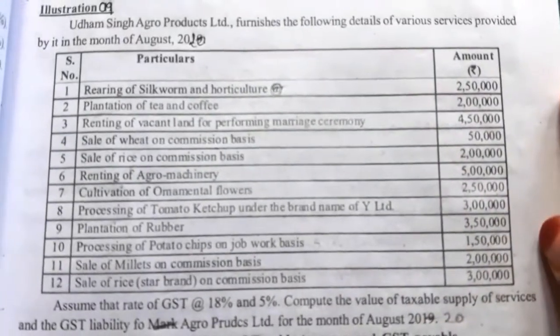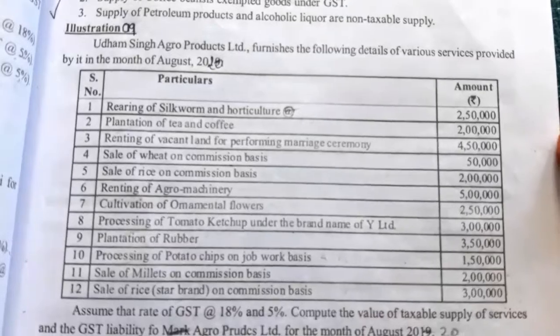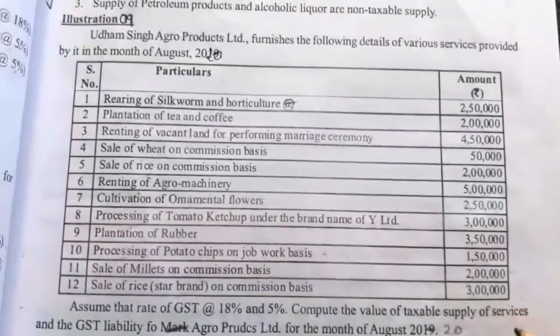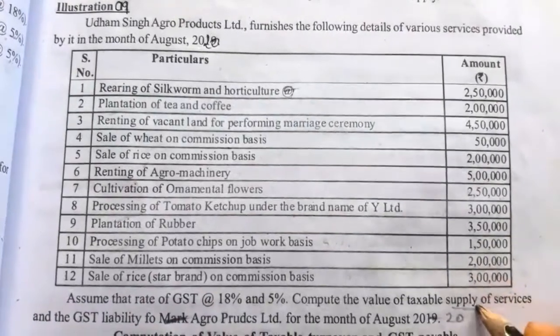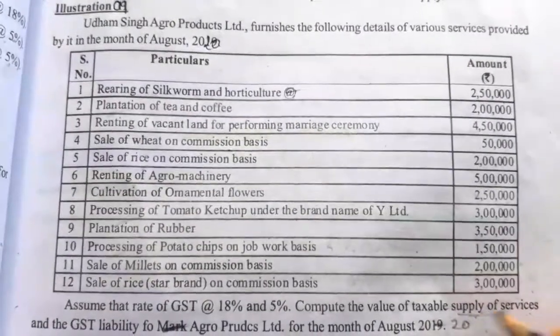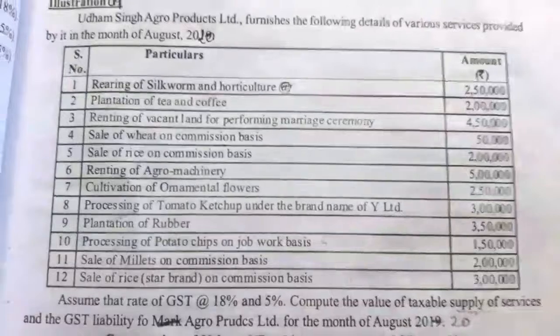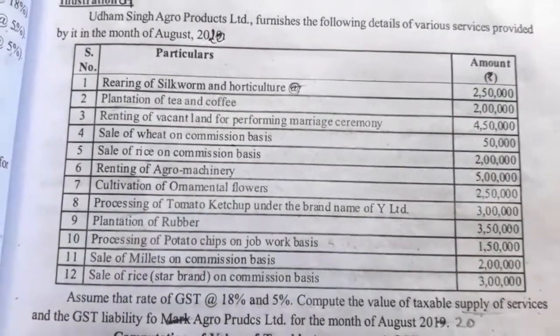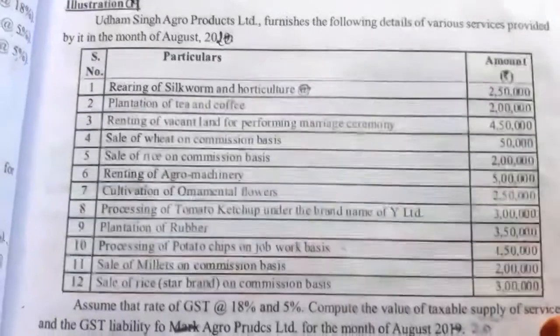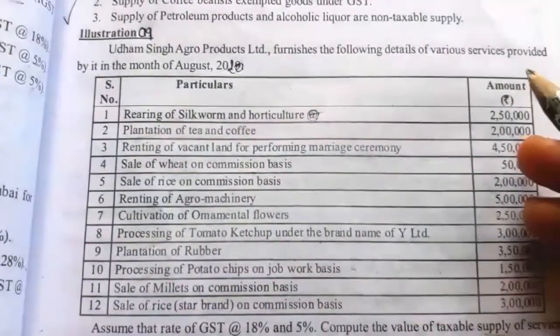So here with this information we have to calculate the taxable supply of services. Taxable supply of services is nothing but taxable turnover. Supply is nothing but turnover. Taxable supply of services or taxable turnover of services and GST payable we have to calculate for that month of August 2020. So we'll see one by one.